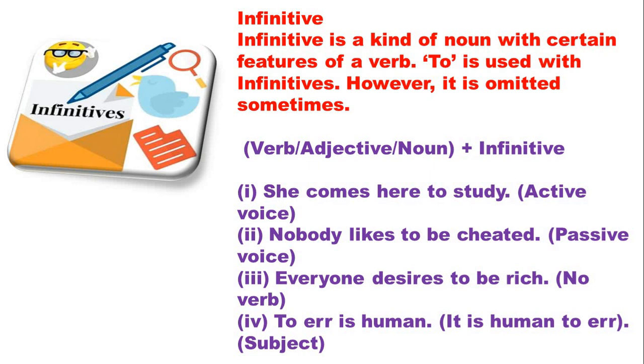Now this is a passive voice. Again, if you see the words to be, that is infinitive. Everyone desires to be rich. So here no verb, but what is the infinitive? To be. To err is human. It is human to err. So again, infinitive here is to. See the sentences one more time, then see where to is added: before verb, before adjective and before noun. That means to plus verb, adjective or noun is known as infinitive.